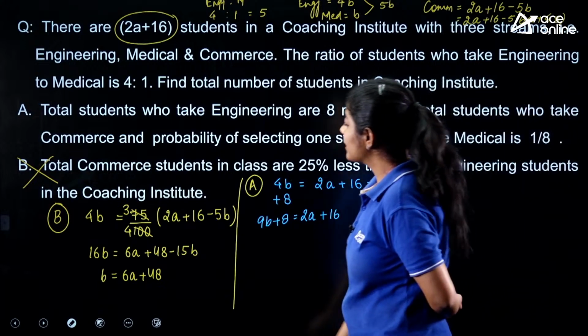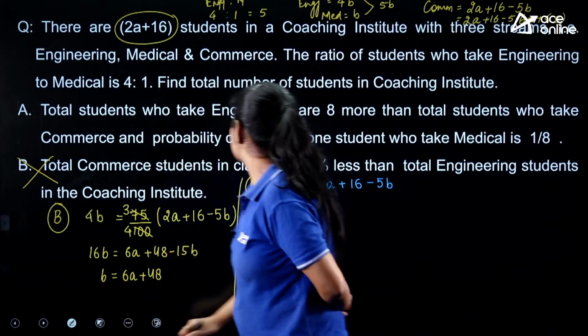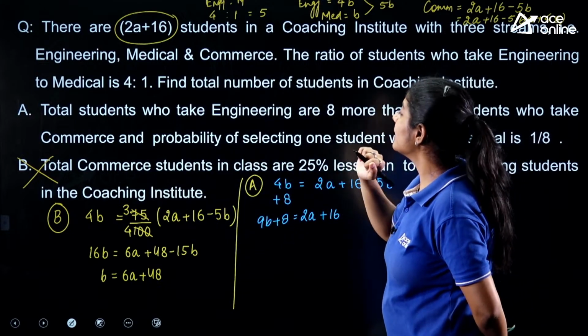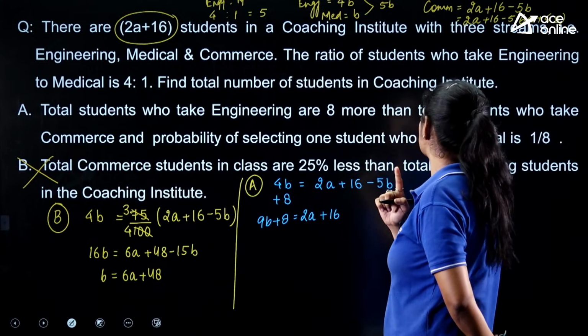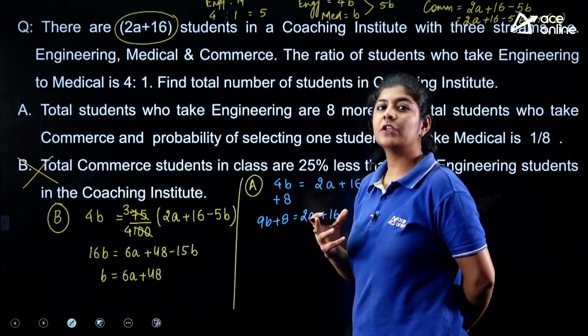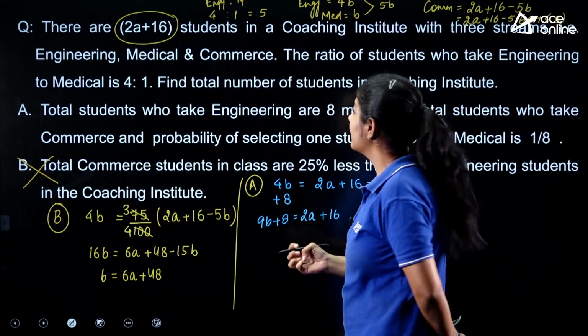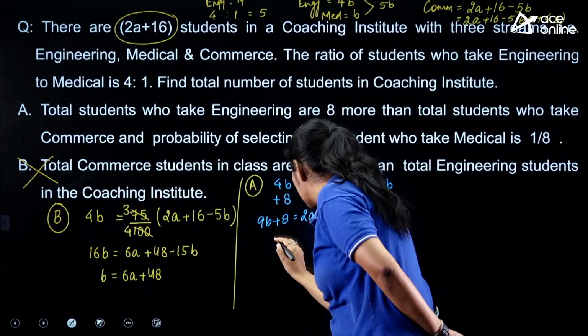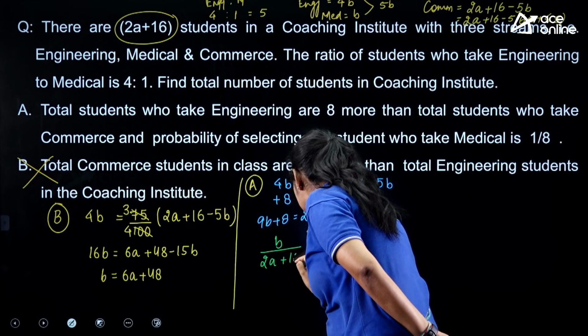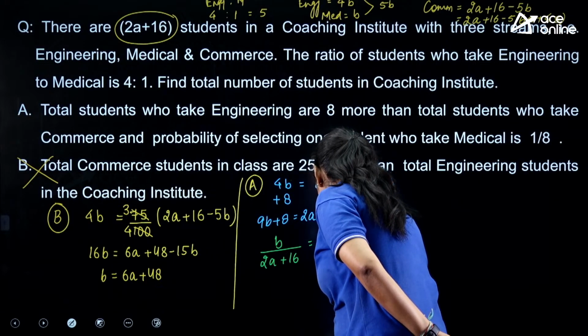Okay, so in the next one, I am just leaving this point over here only. In the next line, it is given that the probability of selecting one student who takes medical is 1 by 8. So the probability of selecting a medical student is nothing but B upon the total strength, that is 2A plus 16, which equals 1 by 8.